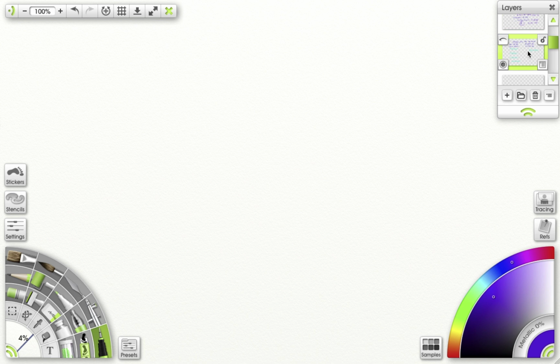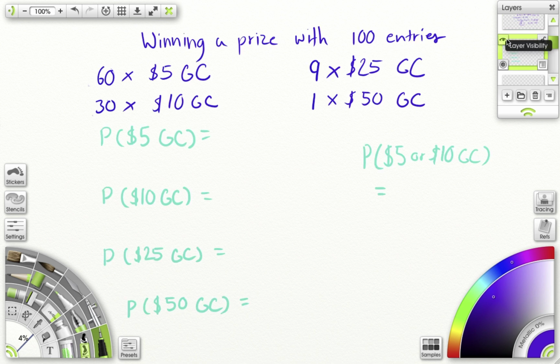Okay. Now let's do some more practice here. So let's say a bunch of people entered into a draw, 100 people were selected, and now out of those 100 entries, you're figuring out what prize those 100 individuals are going to get. So there are 60 $5 gift cards available, 30 $10 gift cards, 9 $25 gift cards, and 1 $50 gift card.